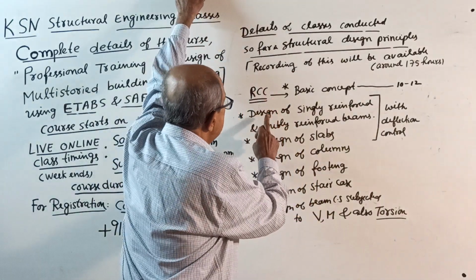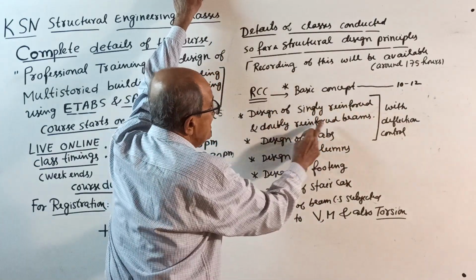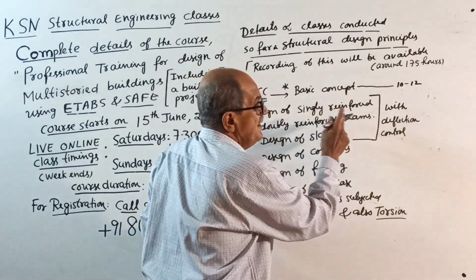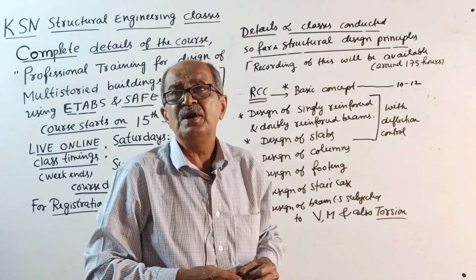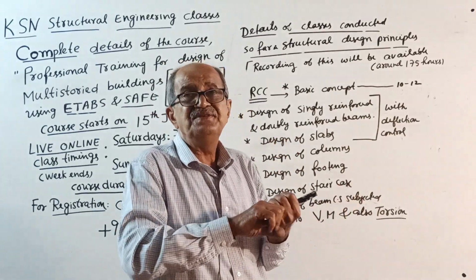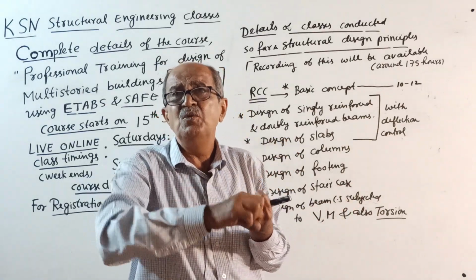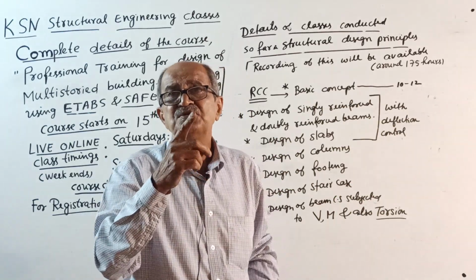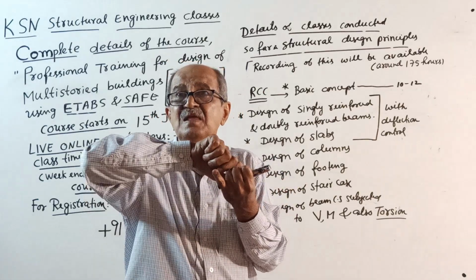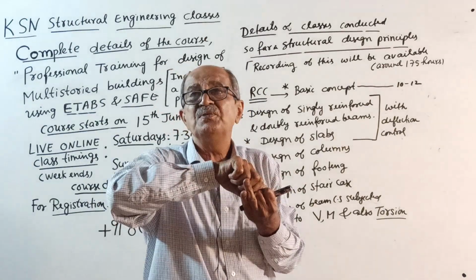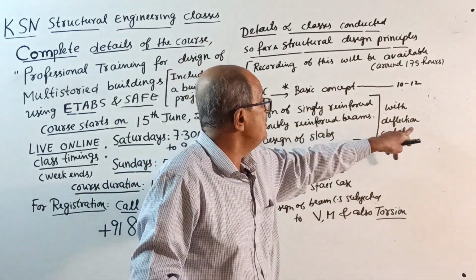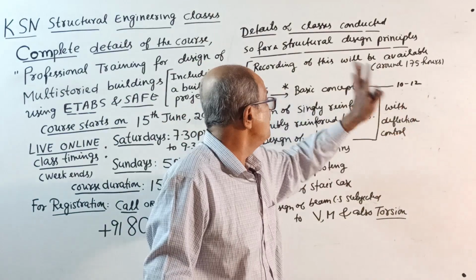Then design of singly reinforced and doubly reinforced beams and design of slabs. When you design a beam and slab, it is very important. I told you the capacity of the cross section to resist axial force, shear force, bending moment and twisting moment, that is, section force, is called strength. In the code you can see limit state of strength in shear, in bending, in torsion, in compression, that way. That is called strength, but with deflection control, that is serviceability.